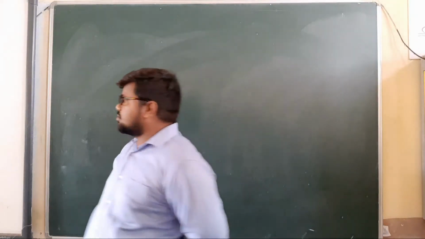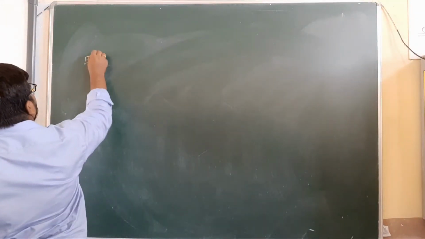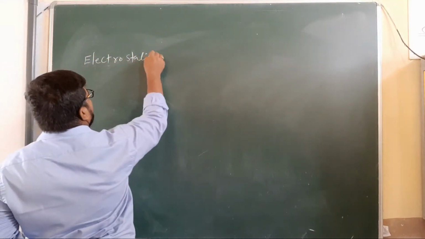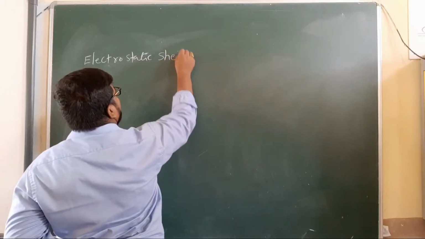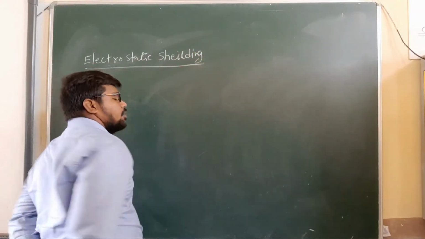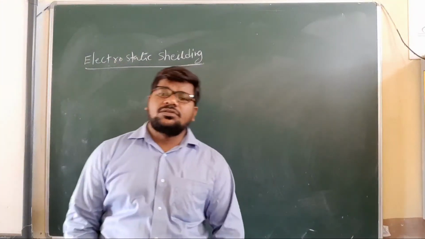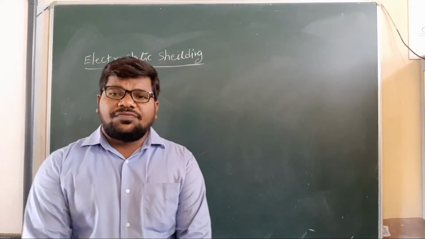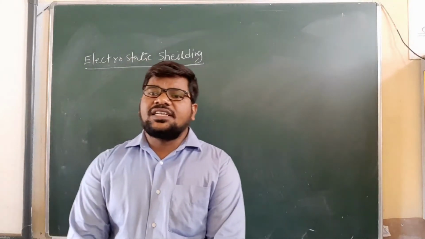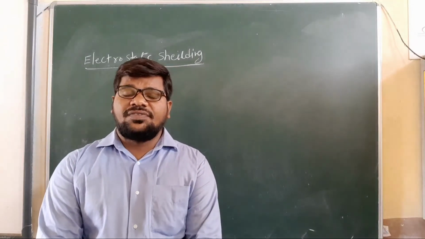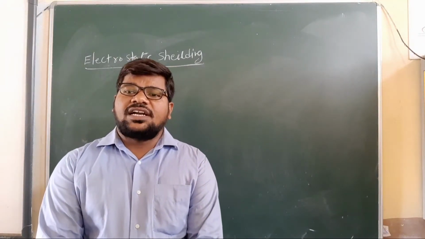Electrostatic shielding. The phenomenon of protecting a certain region of space from an external electric field is called electrostatic shielding.